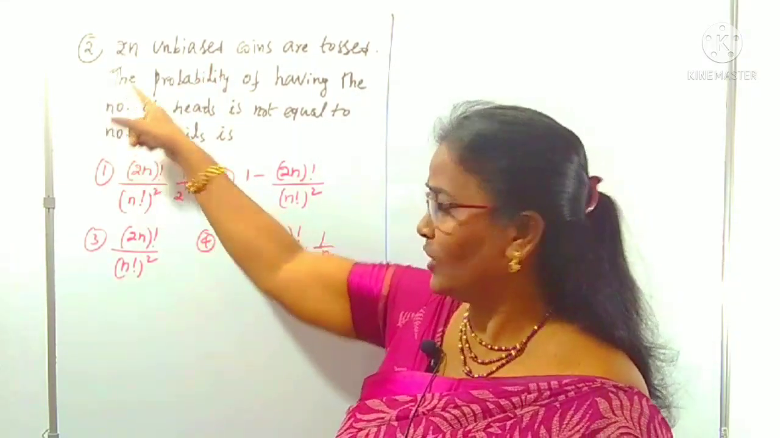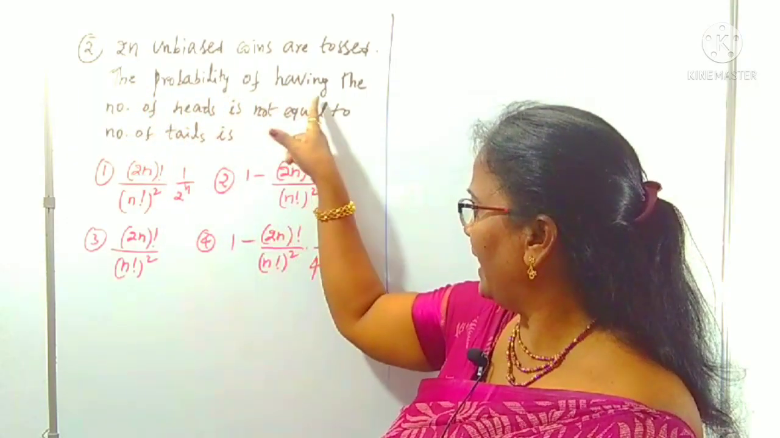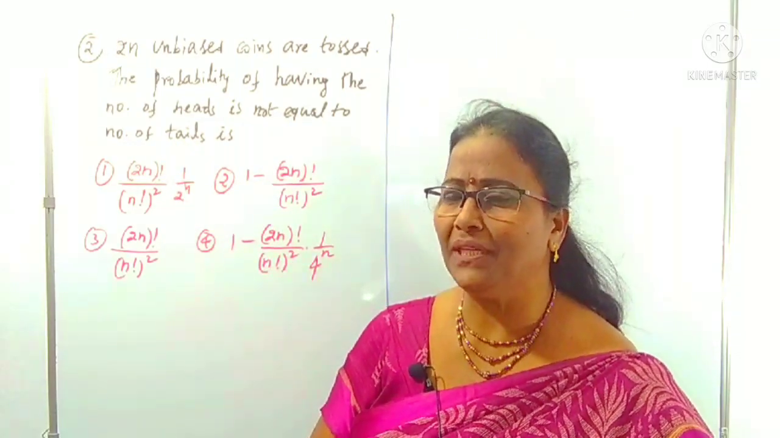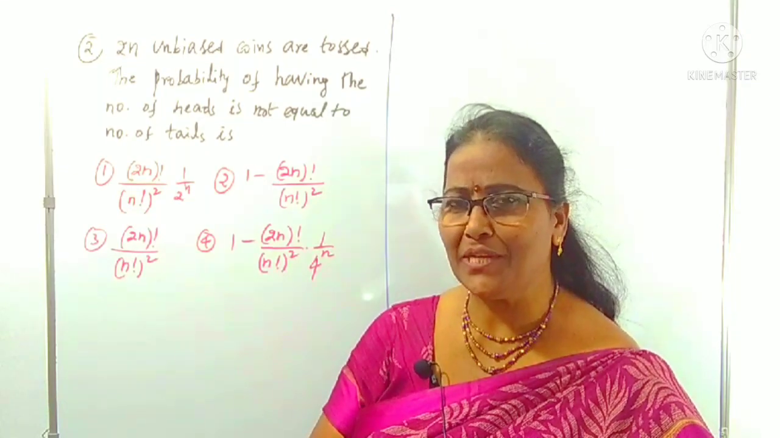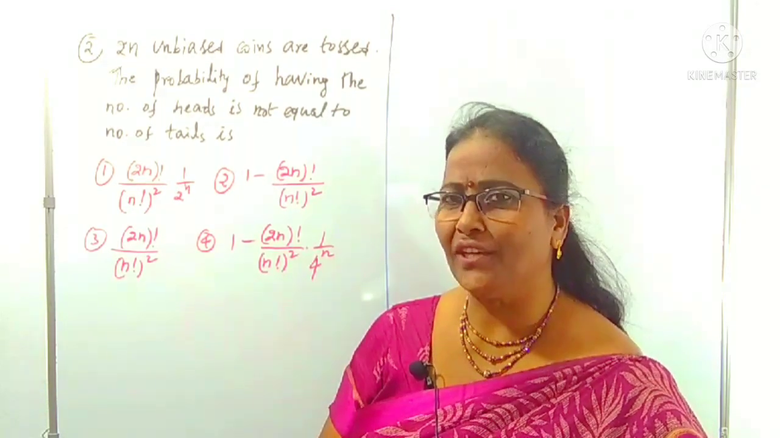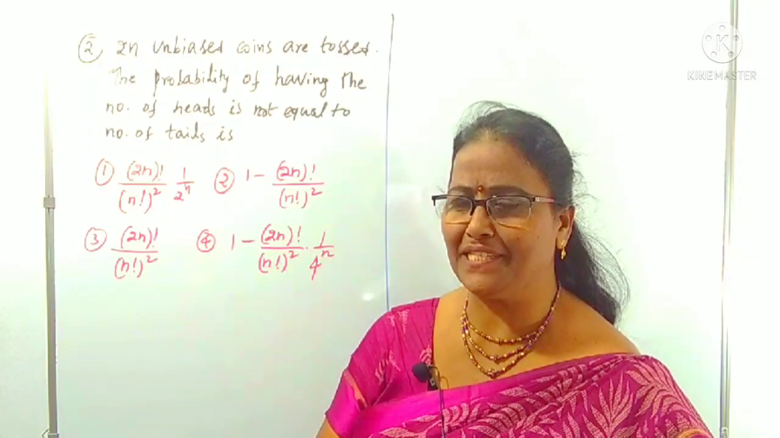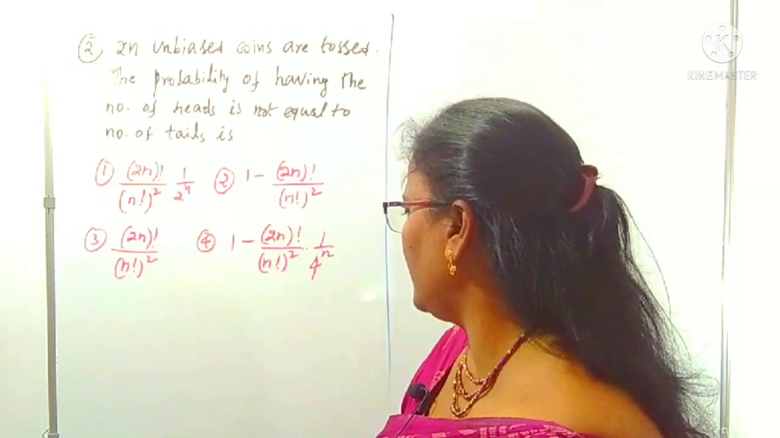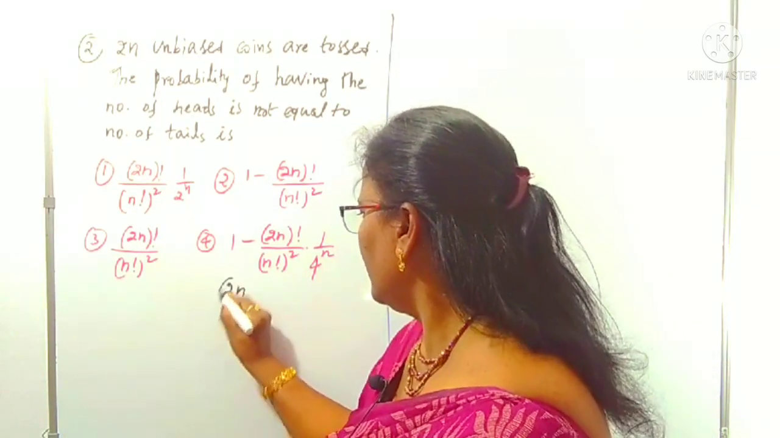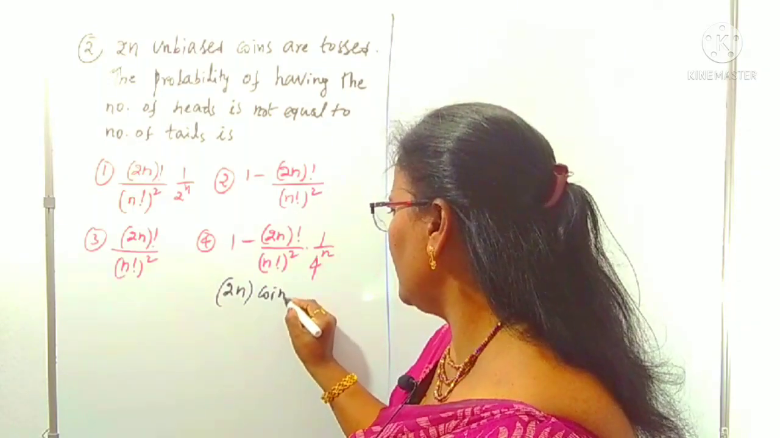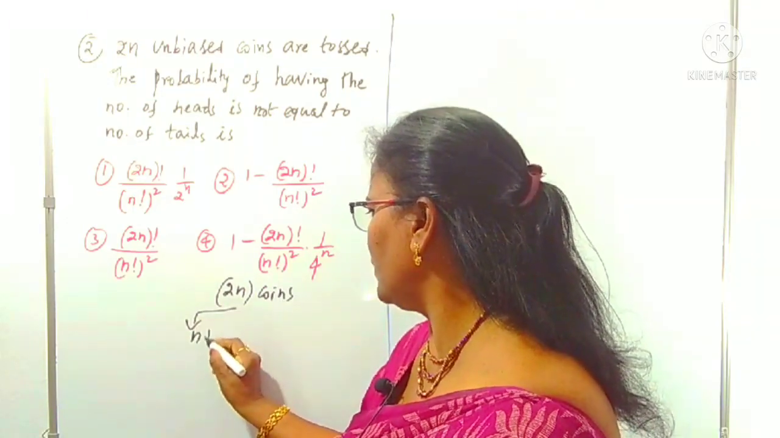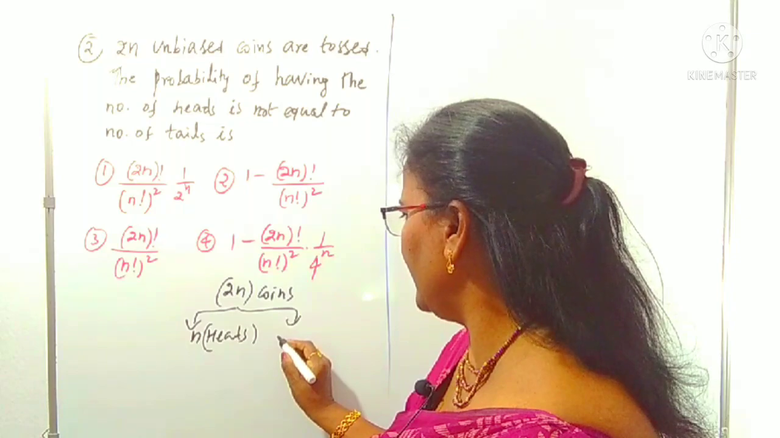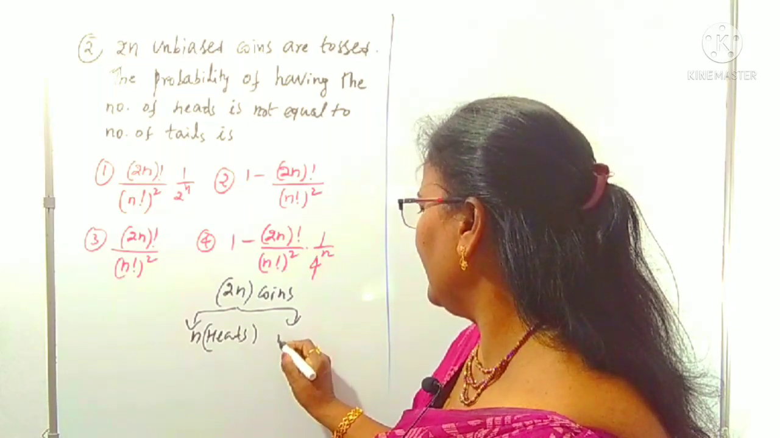Okay, right. What do we want? The probability of the number of heads not being equal to the number of tails. I'm starting this question in reverse order. Suppose the number of heads is equal to the number of tails. How many coins are tossed here? 2n coins are tossed, in which there are n heads and n tails, equal number of heads and tails.